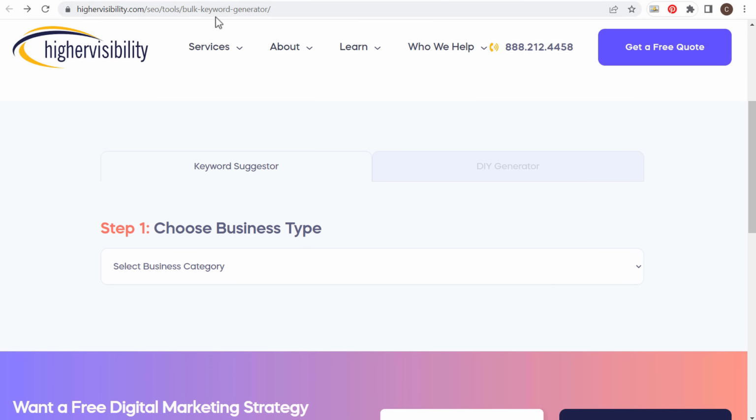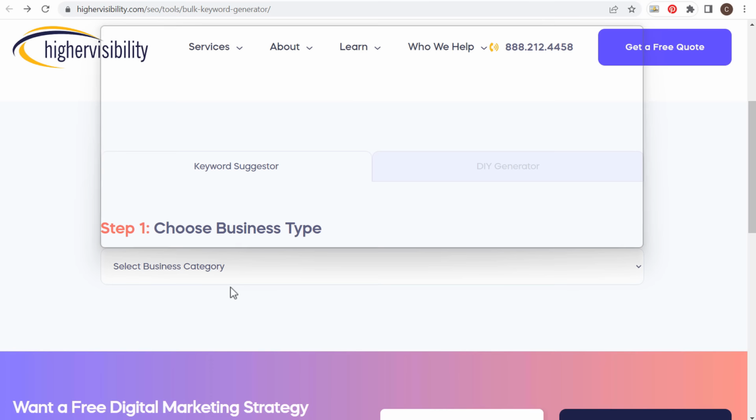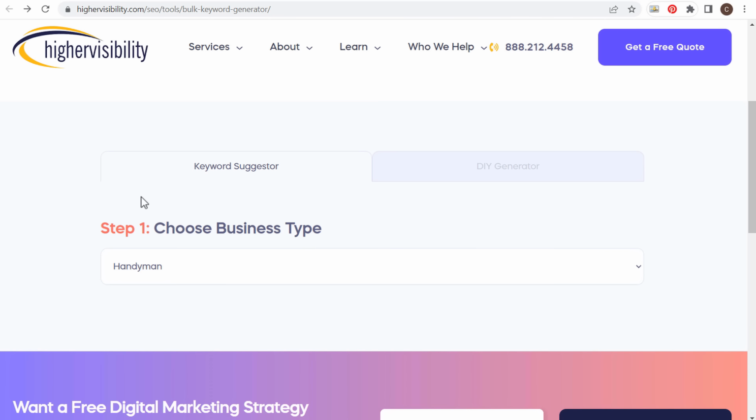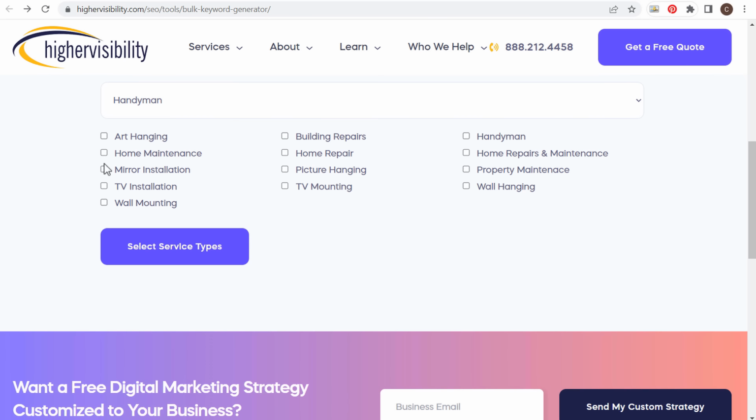Now the next one is going to be Bulk Keyword Generator, also from highervisibility.com. And what they're going to do is suggest keywords. We can start with a business type. So for example, I click on handyman. They give us all of these different things that a handyman may do. So let's select all of them, and we'll select these service types.